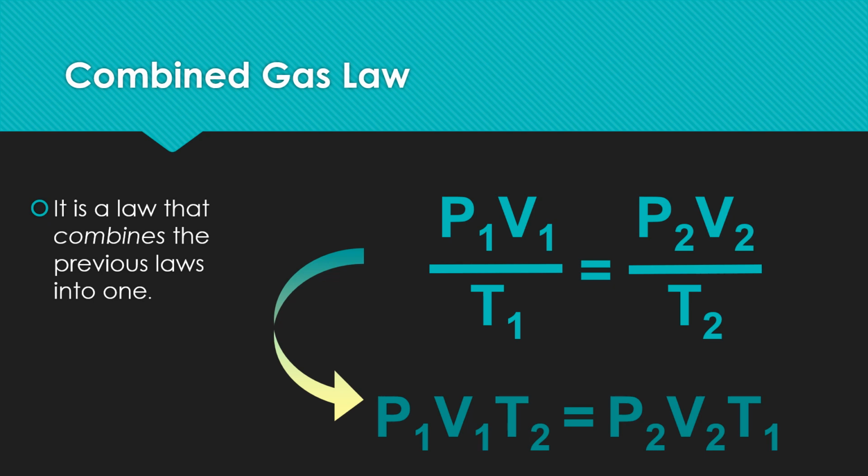Therefore, we can derive different equations for the relationship between pressure, volume and temperature. If you change one property of a gas, the others will adjust according to this equation. This is also considered for a constant amount of gas.